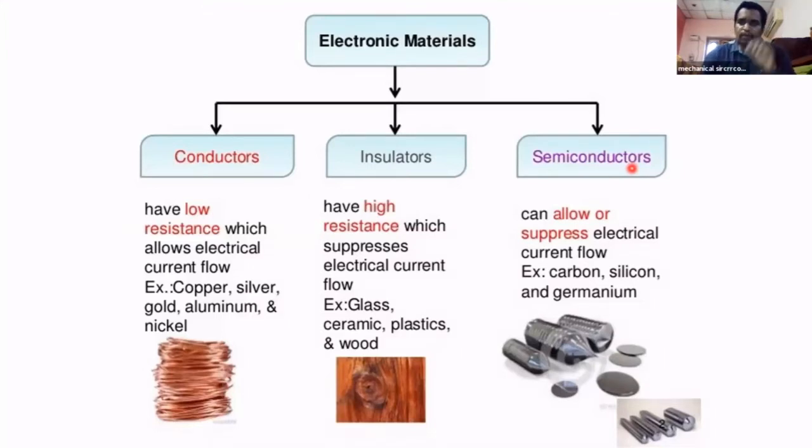Later we will know the situations which vary the conductivity. The best examples are silicon, germanium and carbon. Most semiconductors used in the electronics field are made of either silicon or germanium. This is the classification of electronic materials.